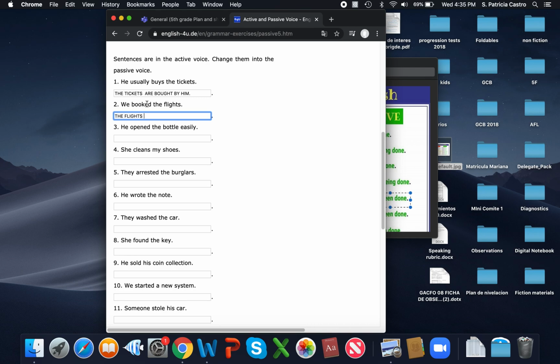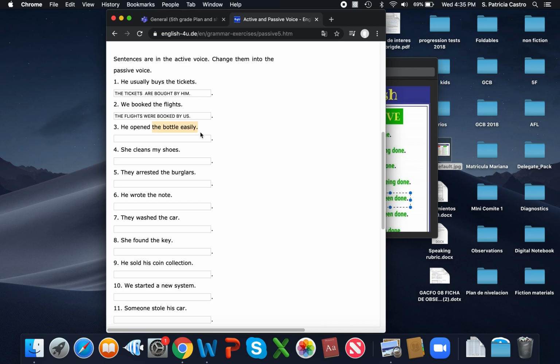So if it's in the past tense, are we gonna use is, are, was, or were? We're gonna use were, right? And the participle of the verb book is booked, the same. It doesn't change because it is a regular verb. Yes, the flights were booked by, and here you have to use the object pronoun, so we don't say we, we say us.